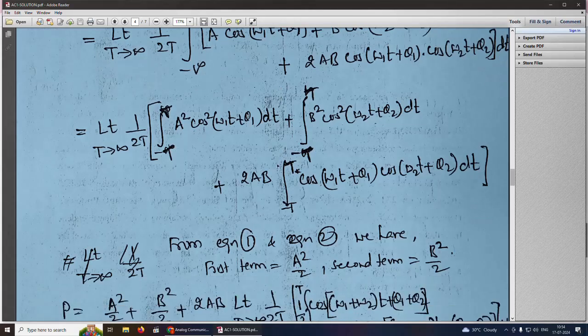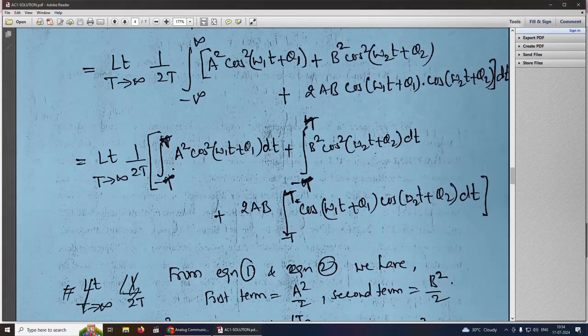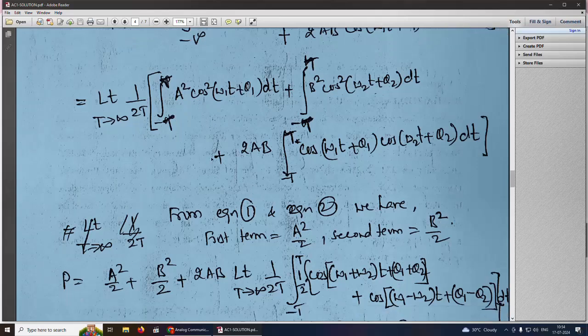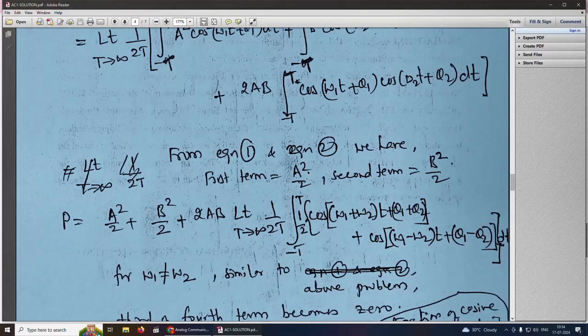You can see here this is the first term, this is the second term, and this is the third term. For the first term, from equation 1 we got the answer a square by 2. For the second term we got the answer as b square by 2.